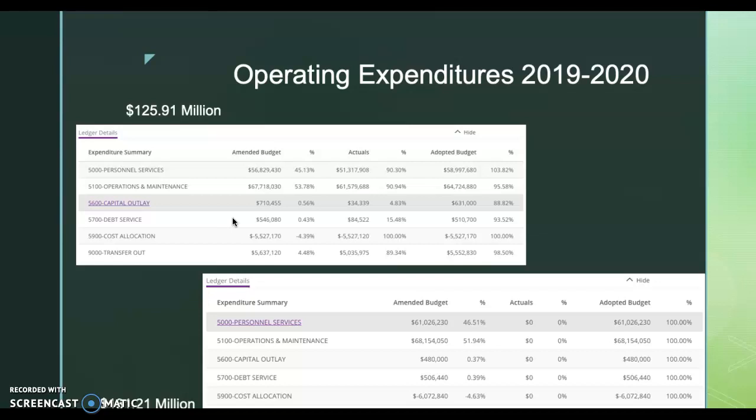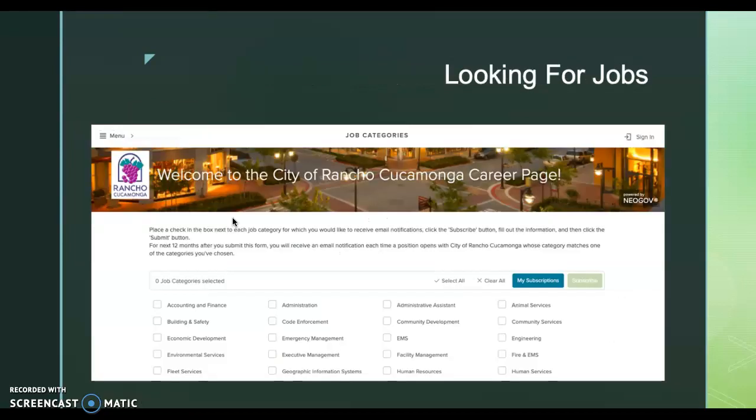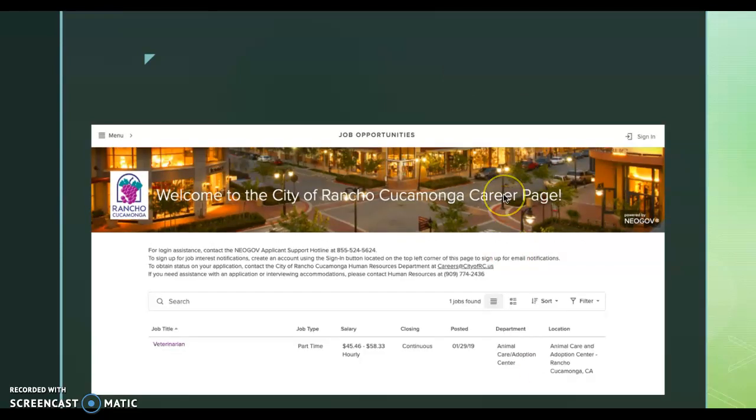And say if I wanted to look for a job, I would go to the city website. I am in Rancho Cucamonga, so I would go to City of Rancho Cucamonga, and you would click on careers or even job opportunities, and it gives you a list of categories of what area you are trying to find a job in. Or you can look at an overview of all the jobs that are listed in the drop-down bar called Job Opportunities.